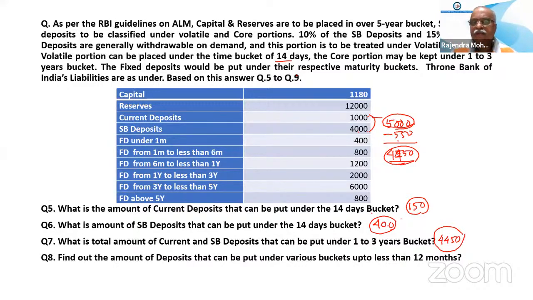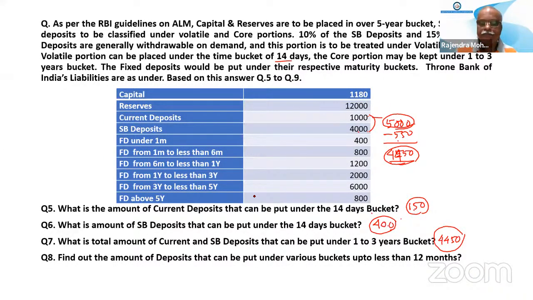Volatile means it is withdrawable, so you put it in the 1 to 14 days bucket. That's all. The rest of the amount is normally not withdrawn, so it is supposed to stay in the bank for more than 1 year. That's why those are put under the 1 to 3 year bucket. That is the logic.